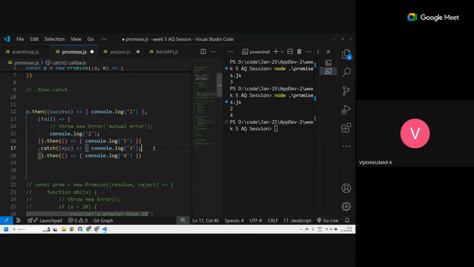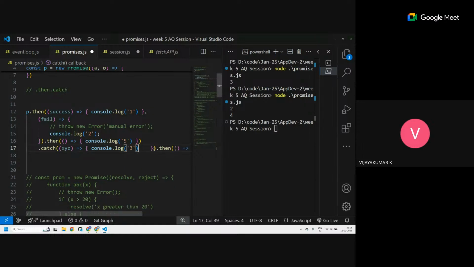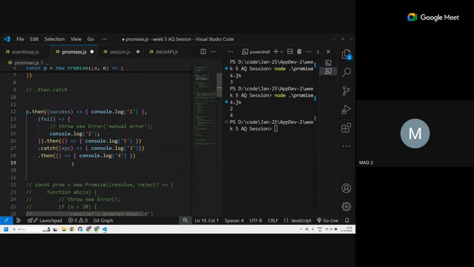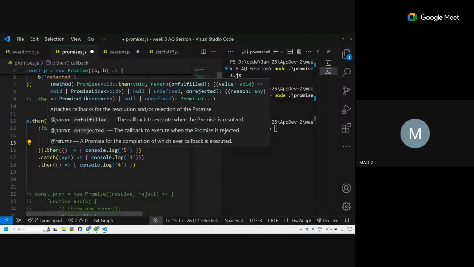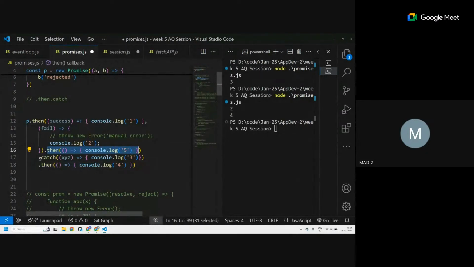Sir, but then has to be typed only for success, no, sir, not for rejection? No, sir. So there is no rejection here. But in the first, after the first rejection, this gets resolved. So there is no error. Since there is no error, it is considered a success. So it gets printed. There is no error here, then the catch does not get printed. Then the dot then gets printed. So that's how the chaining happens. You can also have a promise over here. We'll see it in a different example.